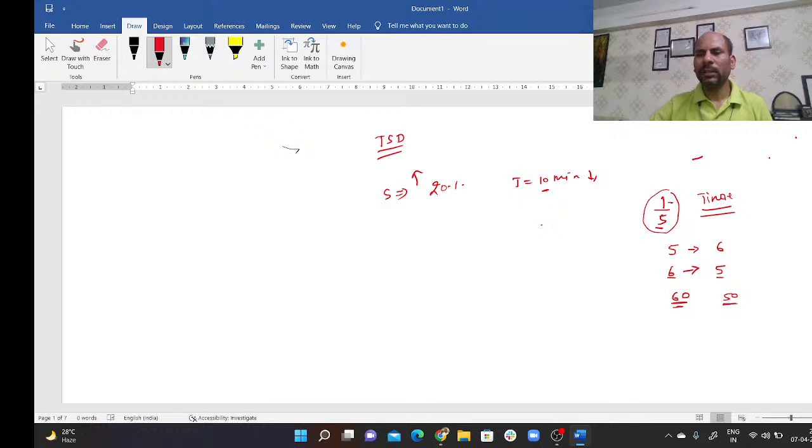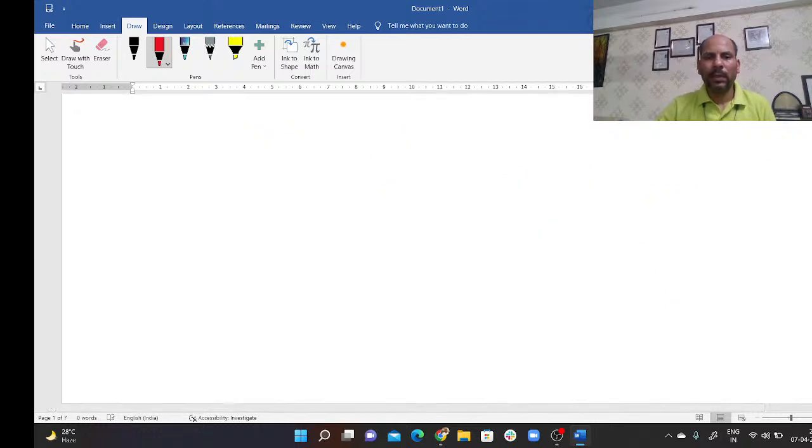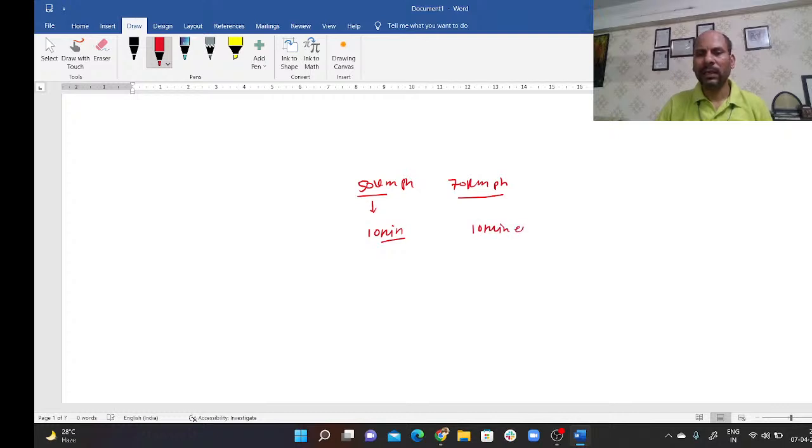Now, the next question you can observe is when they say that speed has been increased from 50 kmph to 70 kmph. Generally they say, traveling at 50 kilometers per hour, a man reached the destination 10 minutes late. And when speed is increased up to 70, he could reach 10 minutes early.